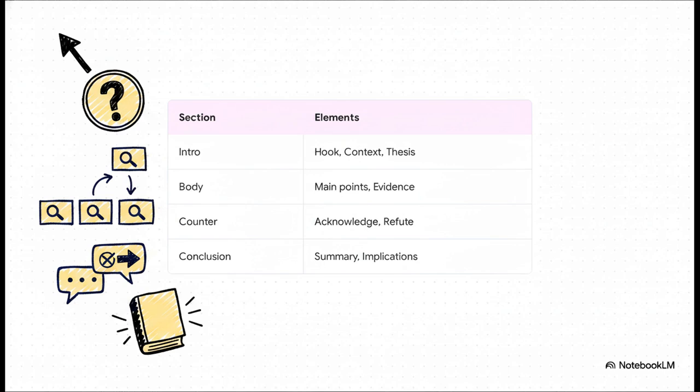Your body paragraphs are the load-bearing walls, where every single paragraph advances one main point backed up by concrete evidence. Crucially, this is followed by the counter-argument and refutation section, which we'll dive into in a second, before wrapping everything up with a conclusion. The conclusion is basically the roof, summarizing your points and exploring the broader implications of what you just argued.